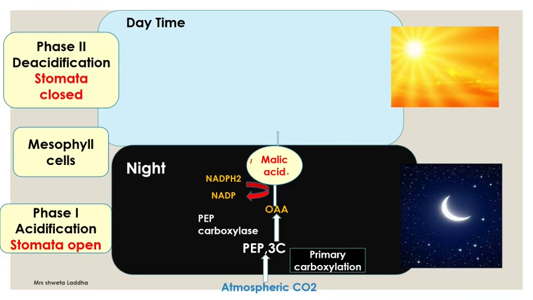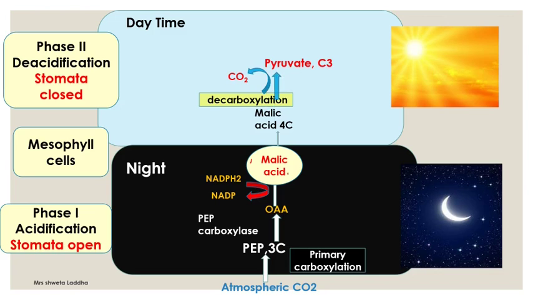During the daytime, what happens to the stomata? The stomata close. Now no more carbon dioxide can enter. What happens to this malic acid? It undergoes decarboxylation. It gives out carbon dioxide and forms a 3 carbon compound called pyruvate. What happens to this carbon dioxide which is released by decarboxylation of malic acid? It participates in the Calvin cycle and then results in formation of sugars by the normal Calvin cycle.